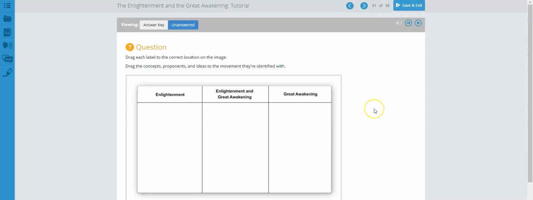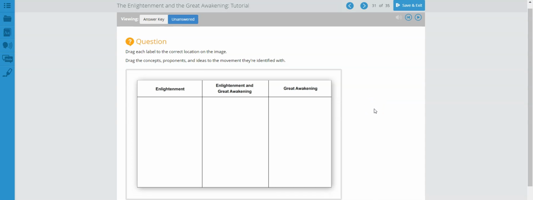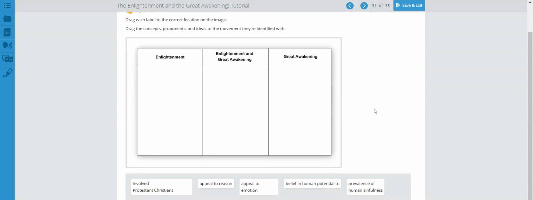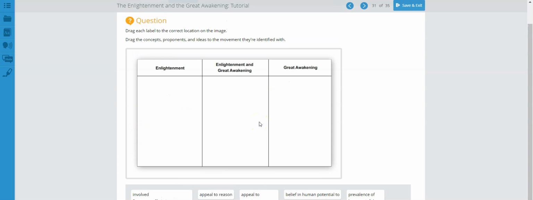Let's move on. We are now on page 31, the Enlightenment and the Great Awakening tutorial. And this is a fairly simple activity. All you're doing is you're basically moving these tiles down here into the area that they correspond in this box. You have 3 divisions here. You have the Enlightenment, you have Enlightenment and Great Awakening, and you have Great Awakening.